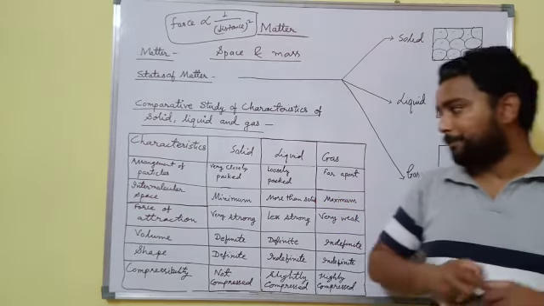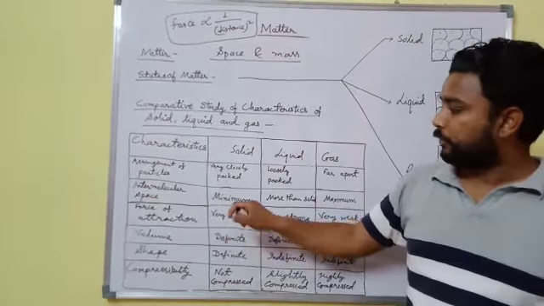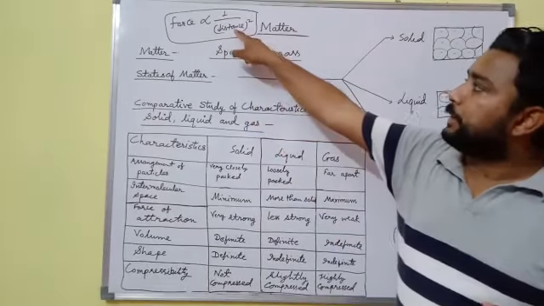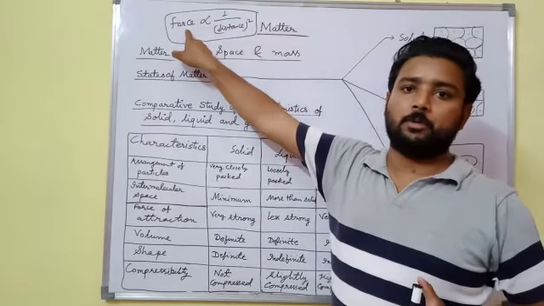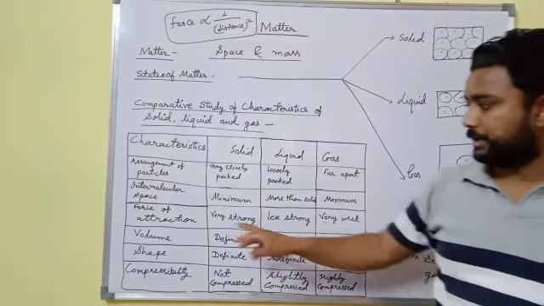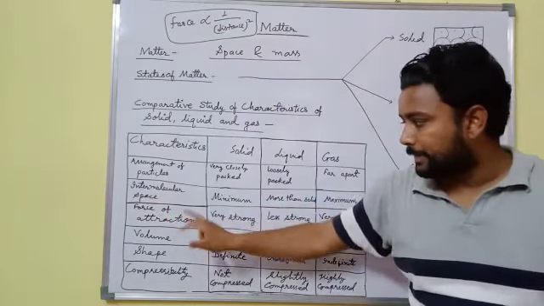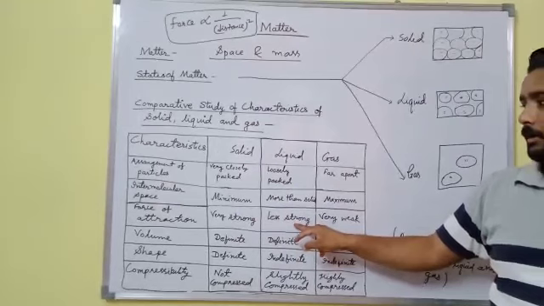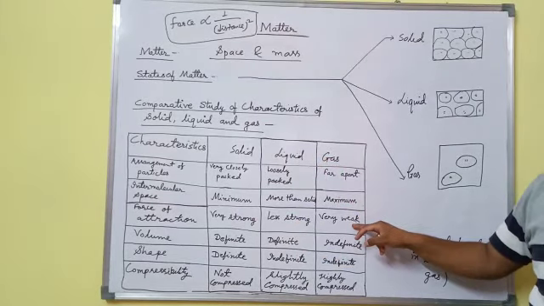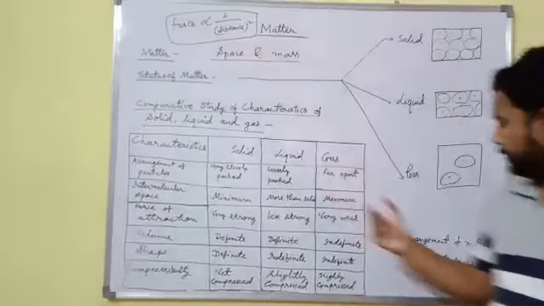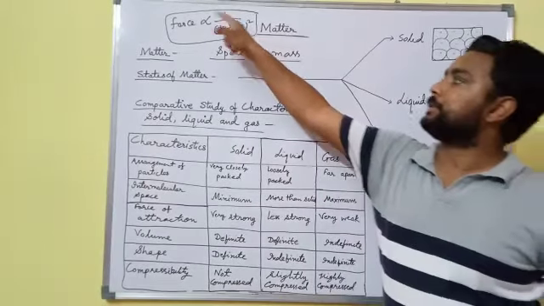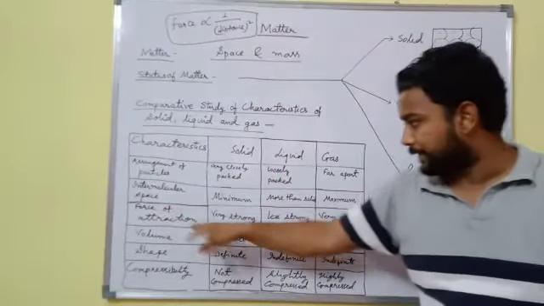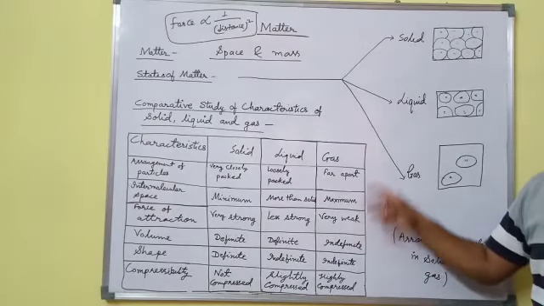But force of attraction in case of solid is very strong. If space is minimum, in this case force will be maximum. From this relation we can explain that force of attraction will be maximum in solid, very strong, less strong in liquid, and in gas space is maximum, in this case force is minimum. It means intermolecular force of attraction will be minimum, very weak in case of gas.